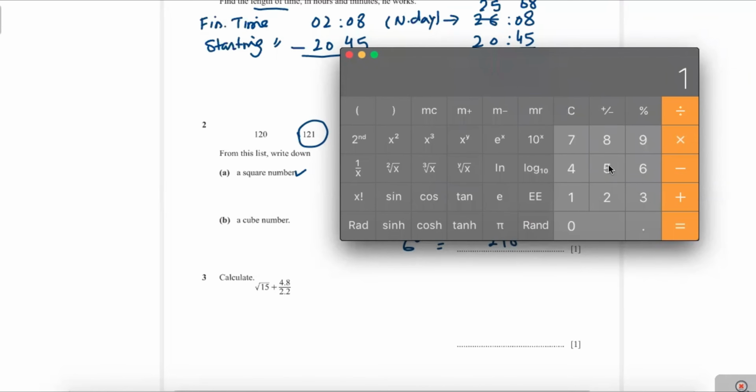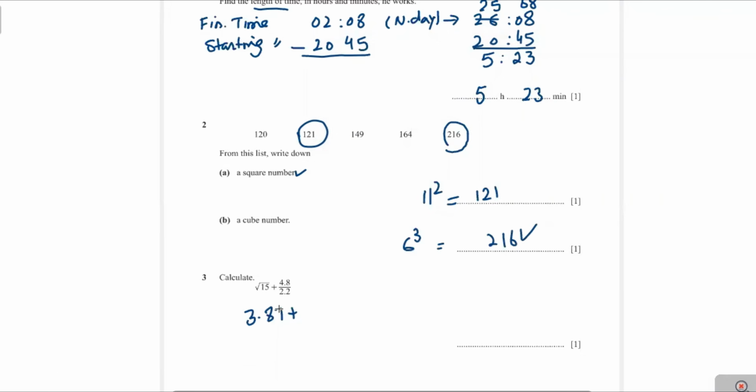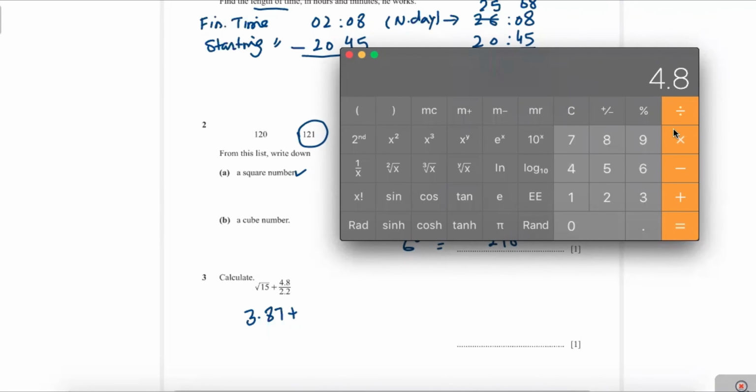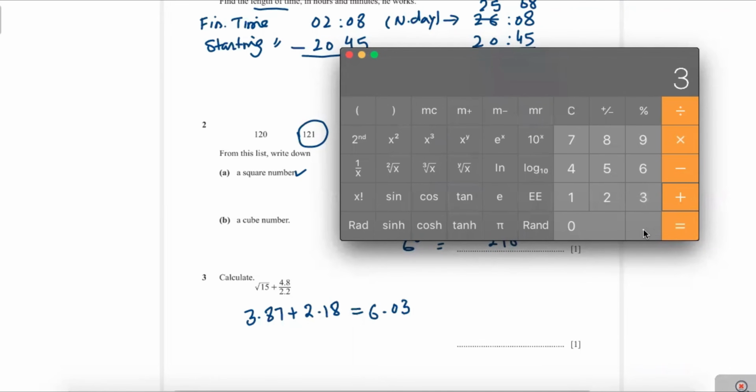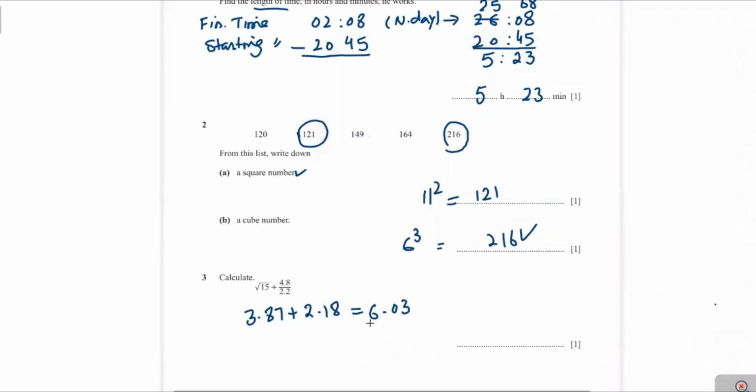Now next is calculate the square root of 15 plus 4.8 divided by 2.2. You see here square root of 15 is 3.87, plus 4.8 divided by 2.2, you get 2.18. You can write 2.18. Now you add these values, you get 2.18 plus 3.87, that will be equal to 6.05. You get 6.05 and this is the answer.